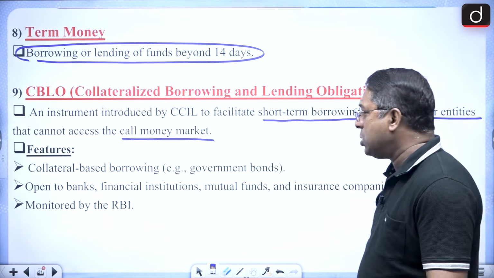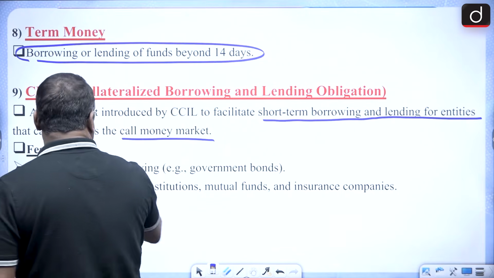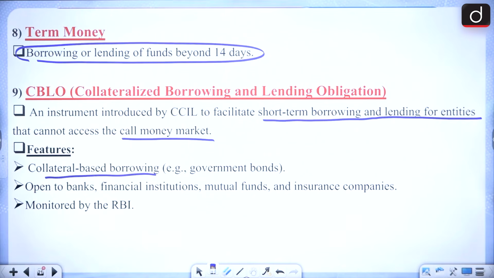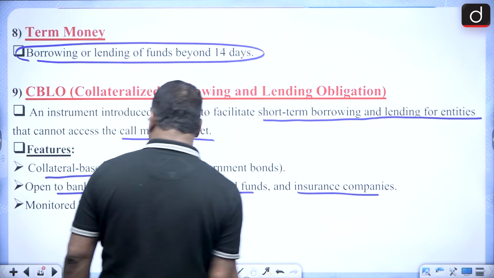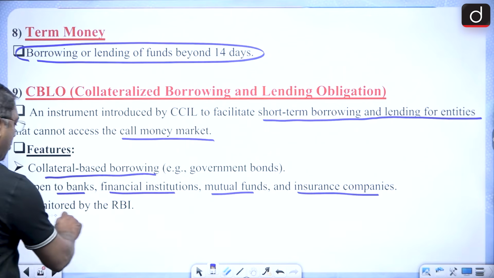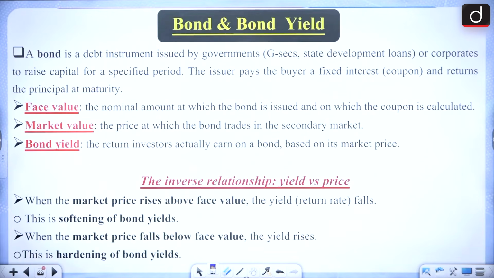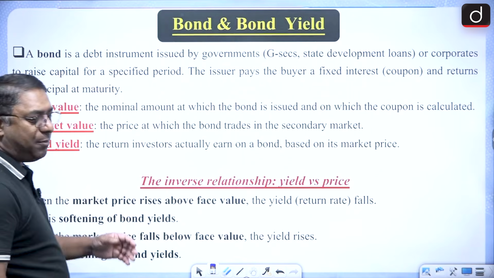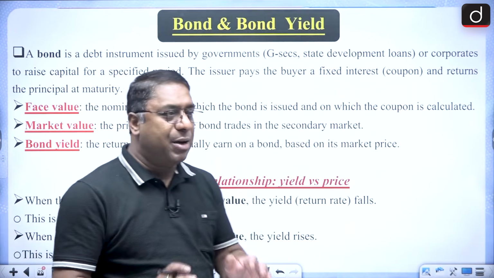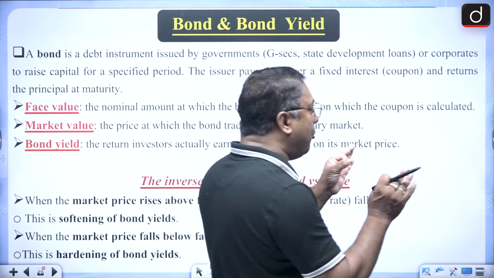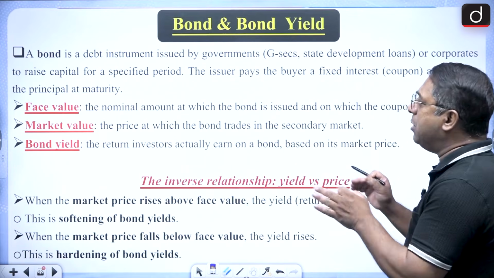Okay? So CBLO is a collateral-based borrowing, and it is open to banks, financial institutions, mutual funds, insurance companies, and it is monitored by the RBI. Now, in the same thing, we have to also talk about the bonds and the bond yield. This is a very important topic for this year's prelims.